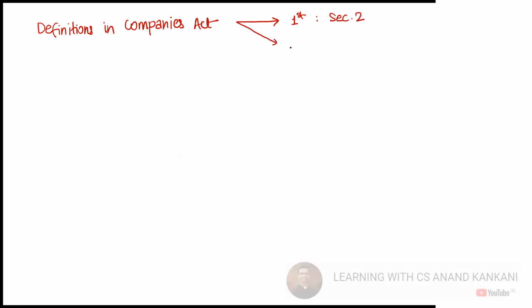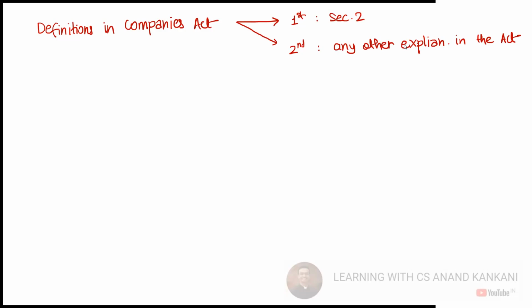What will be the second preference? The second preference will be given to any other explanation in the act. Sometimes the words are defined by way of explanation in the act. So you will focus there.